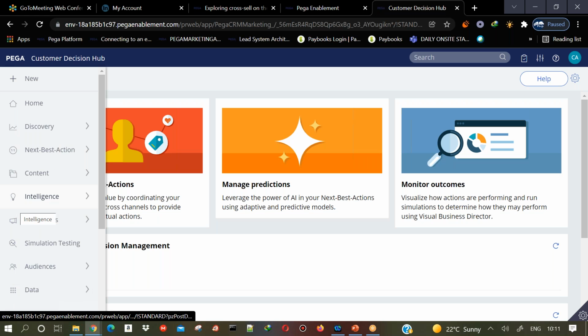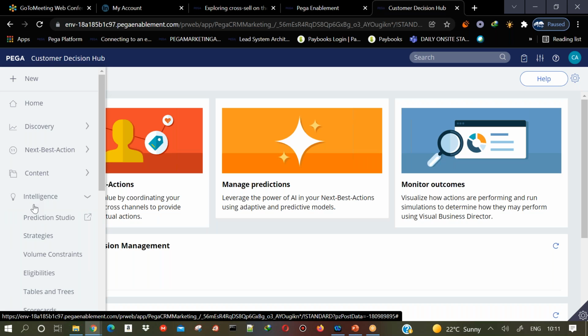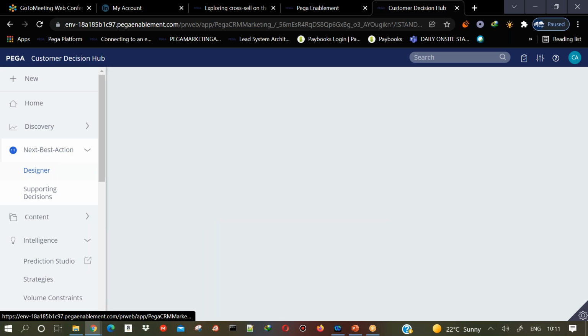So as part of engagement policy, there is also one more component that's called contact policy. What is the purpose of contact policy? Why do we use it? Let us try to understand now.